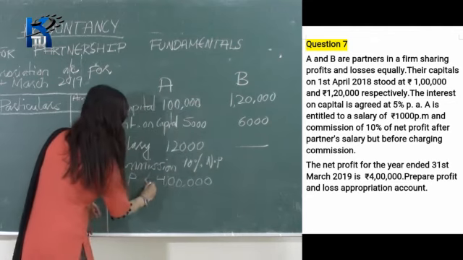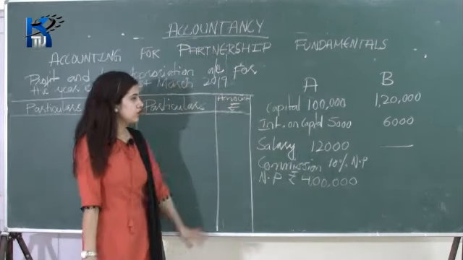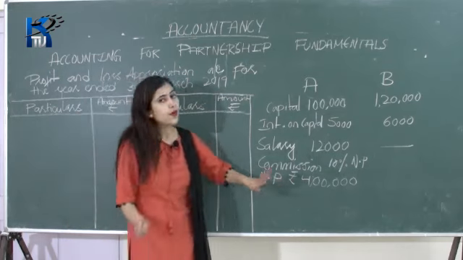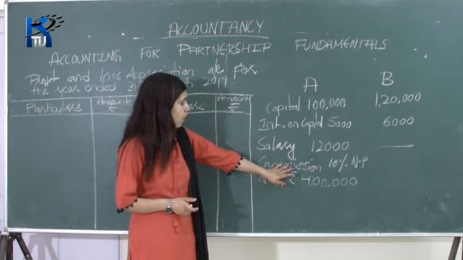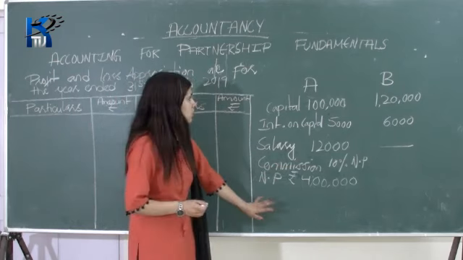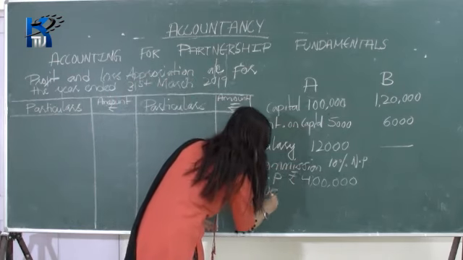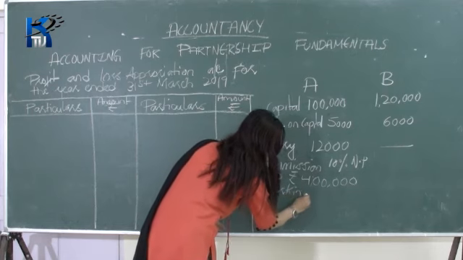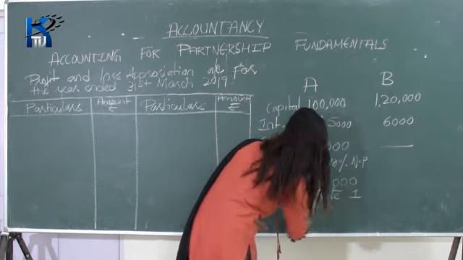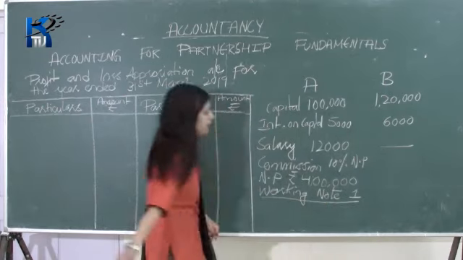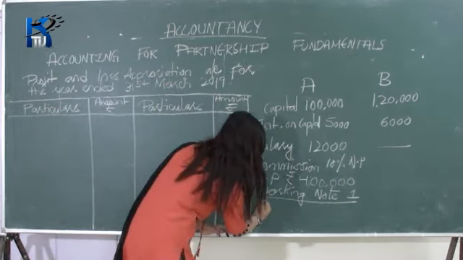Now, before preparing the profit and loss appropriation account, let's first calculate and make a working note for commission. So for commission we give a working note. Working note 1. So this is for commission.